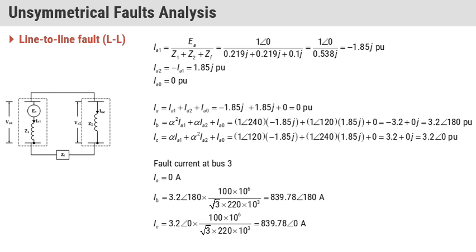We have IB if the fault is created between lines A and B. Both fault currents are the same because both networks are connected in series. You can see that here we have a large amount of current, 839.78 ampere. In a normal system at our home we see a maximum of 15 ampere plugs.